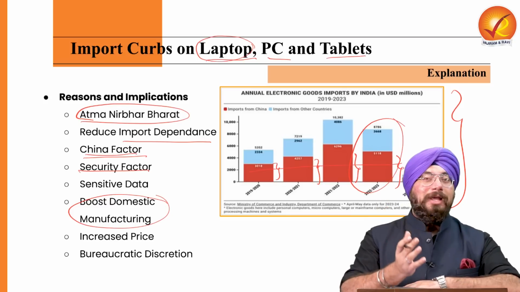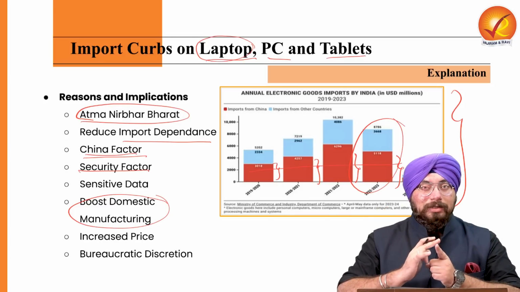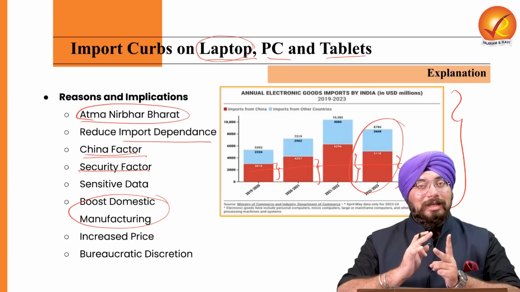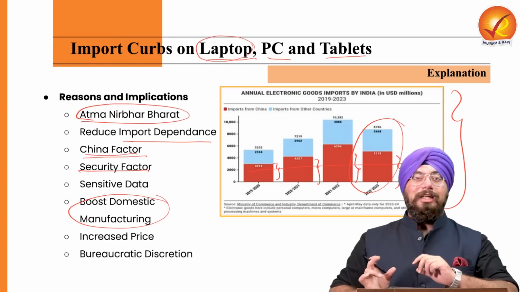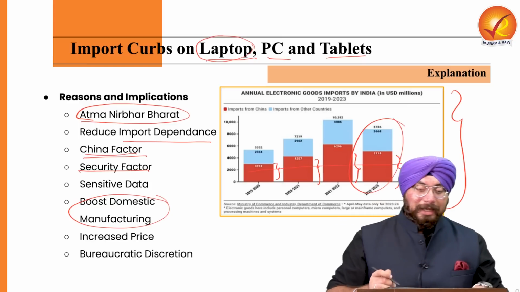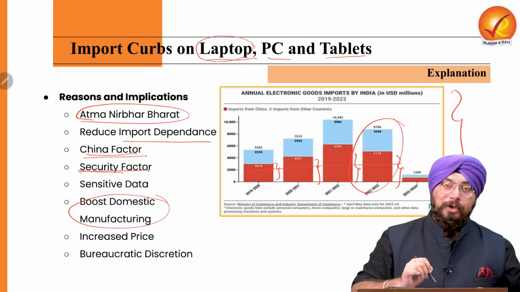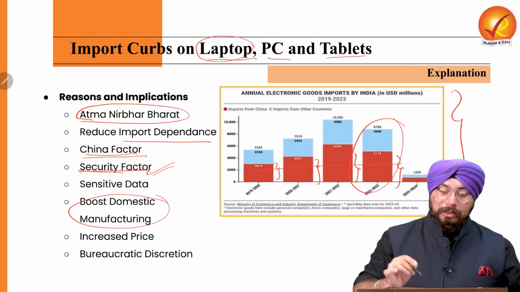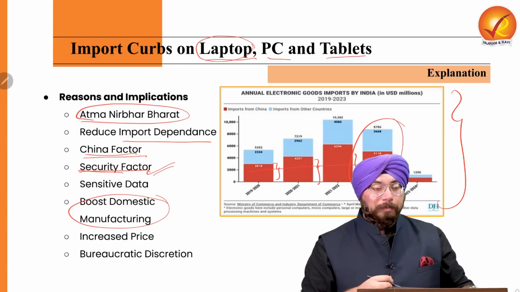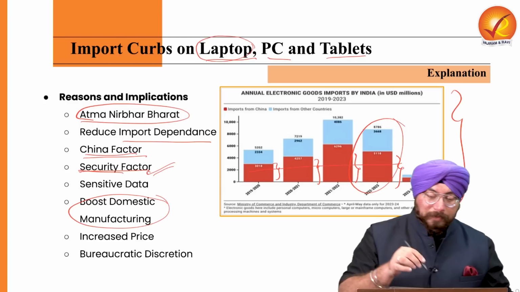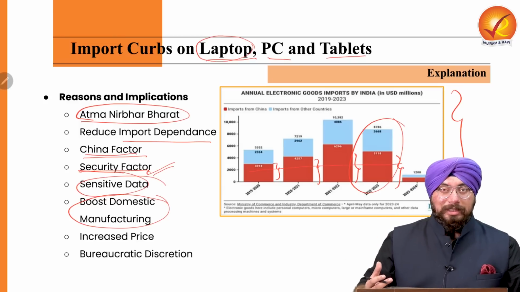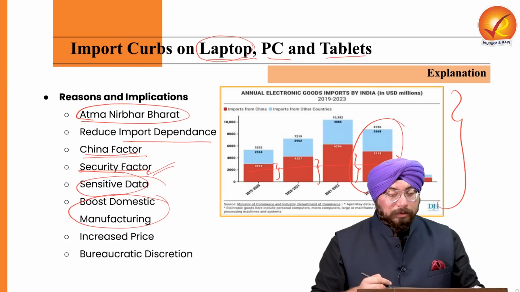If it can be accessed by them, it leads to a breach of our data privacy. And it also leads to leakage of various security information and personal information to a third country, which again tells us that we need to be secure. So the security factor is also one of the reasons because of which import curbs have been there. Sensitive data also, because we do not want to compromise our sensitive data, because of that also this import curb is happening.